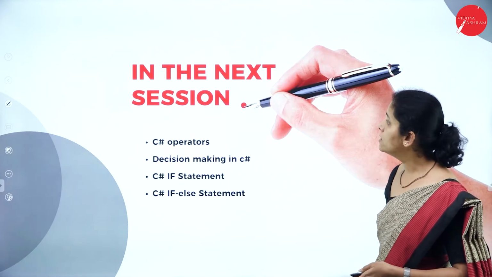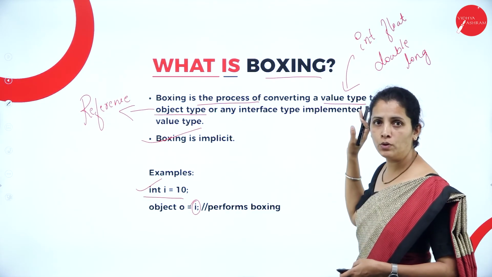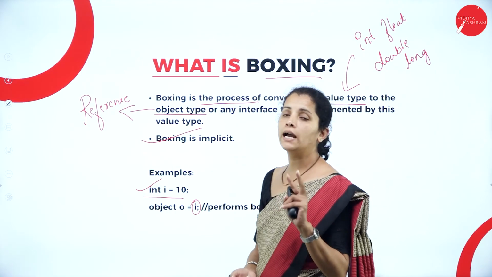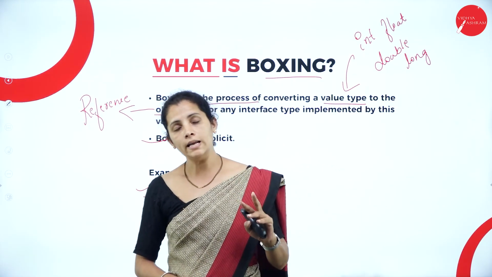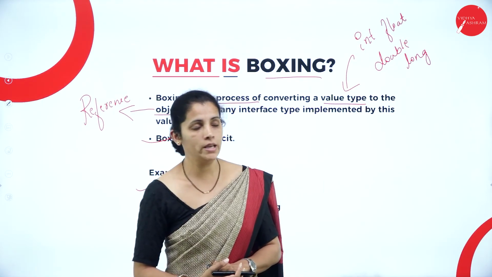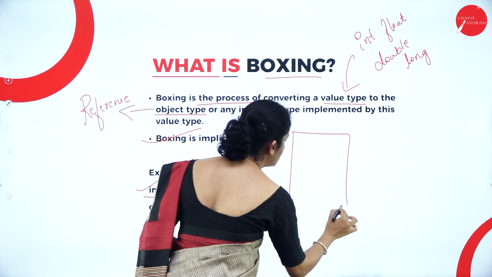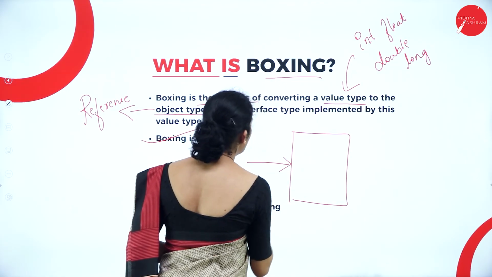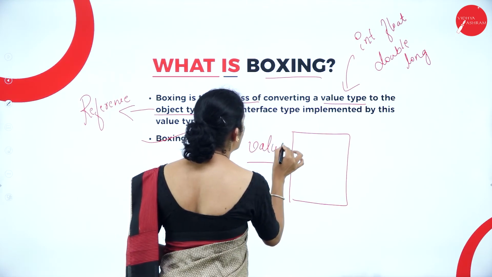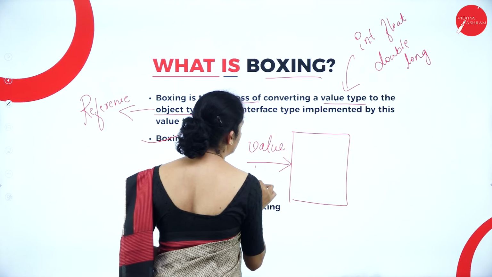So dear student, what is boxing? Converting value type to reference type. For example, I have two type of memory. One is heap memory and one is stack memory. So dear student, this stack memory is responsible for storing value or primitive or basic data types.